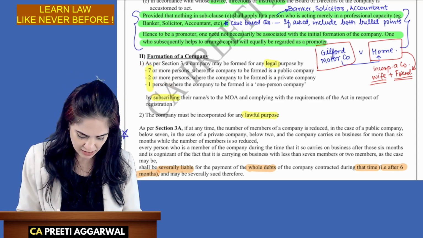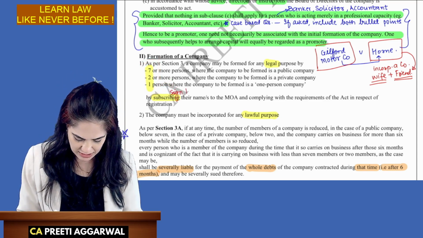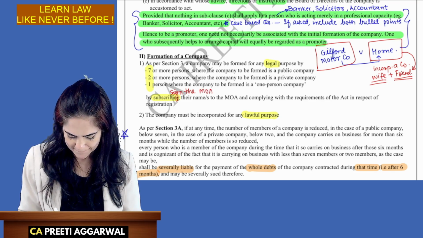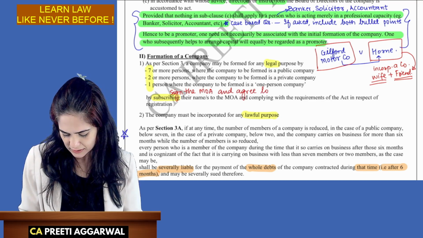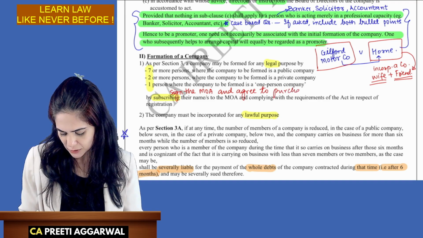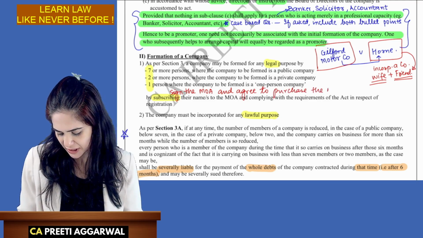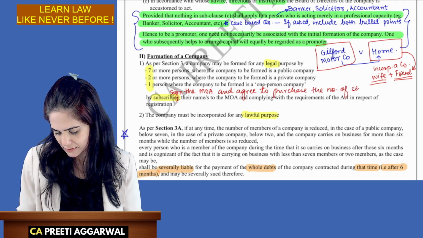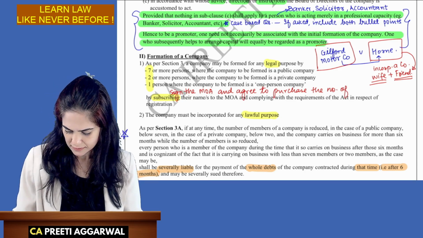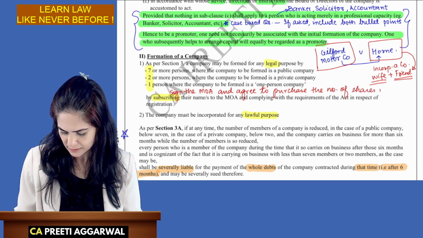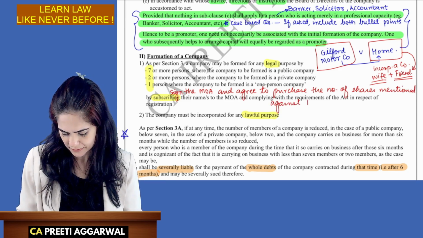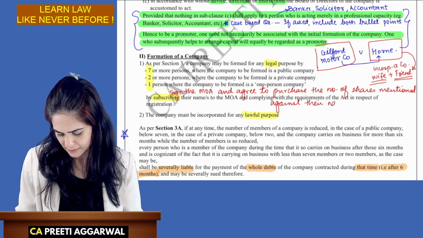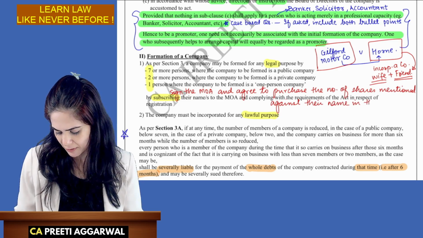Subscribers means they sign the memorandum and agree to purchase the number of shares mentioned against their name in the memorandum.